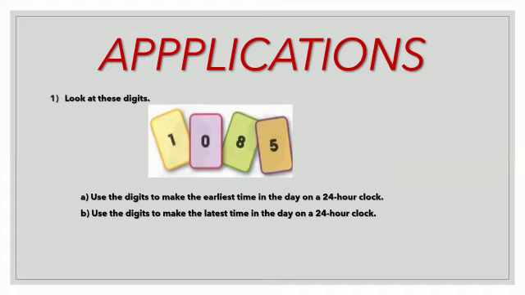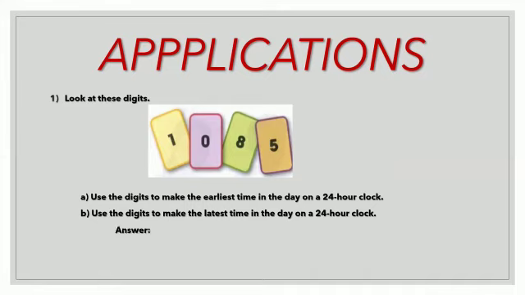With these digits, you need to make the earliest time in the day on a 24-hour clock, that is the time that comes earliest, which can be made with these digits. In the B part, you need to use these digits to make the latest time in the day on a 24-hour clock. So shall we start doing the answer?